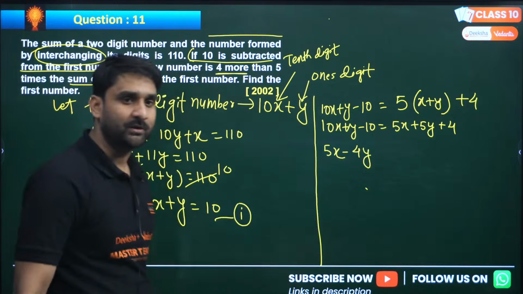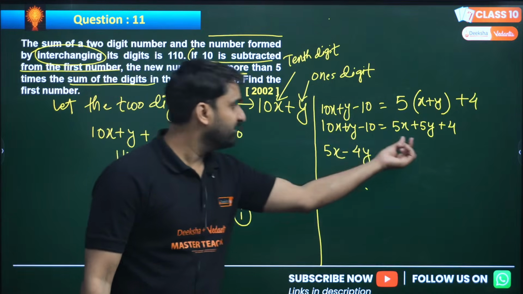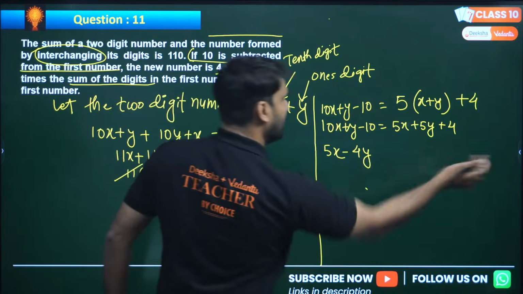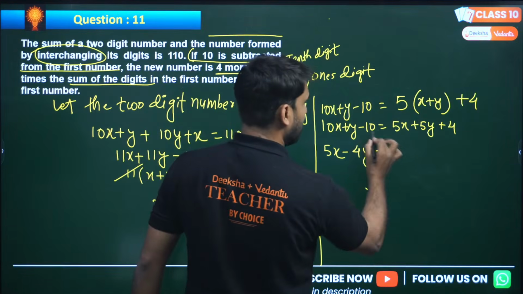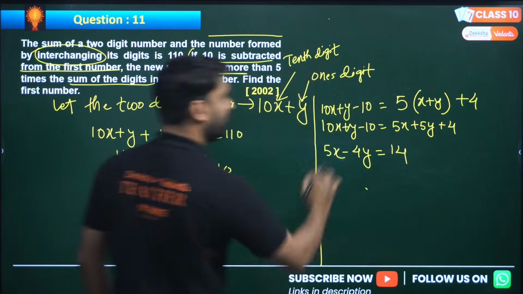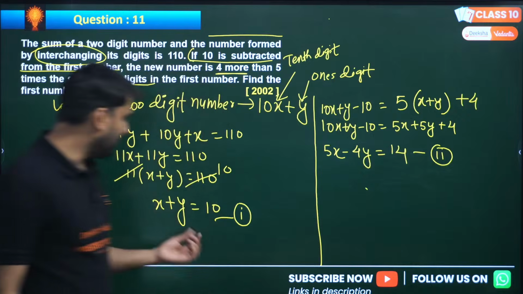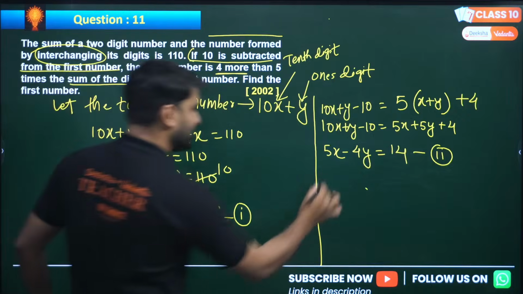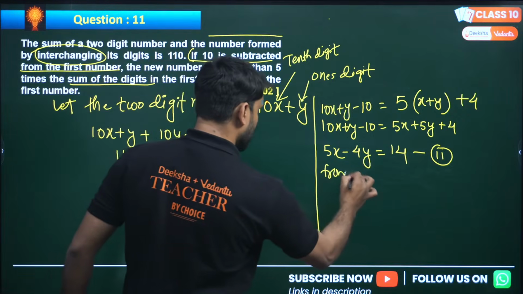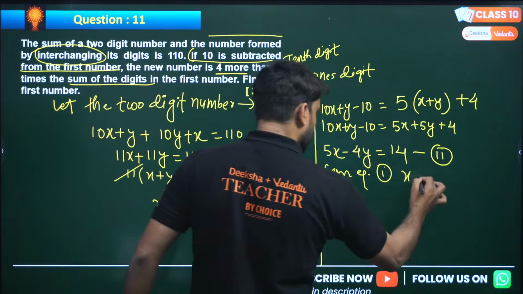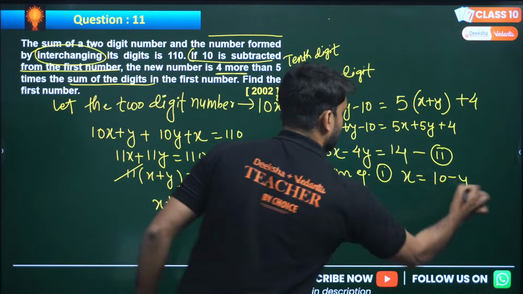And this minus 10 will go there, so 10 plus 4 will be 14. So 5x minus 4y equals 14. This is your second equation. From equation number 1, we can find x equals 10 minus y.